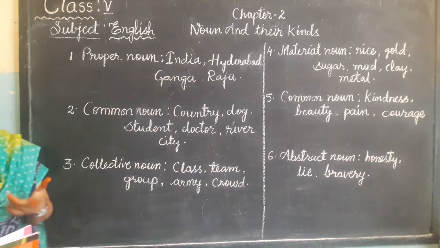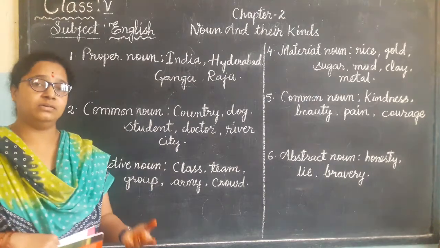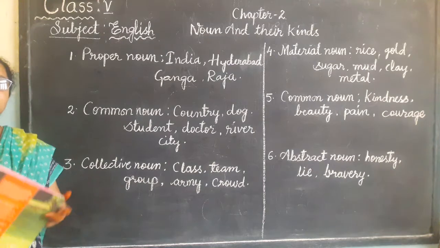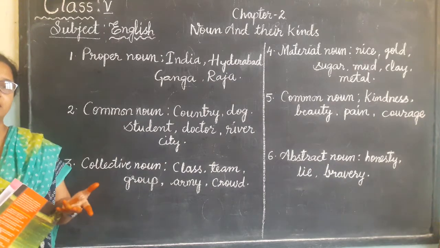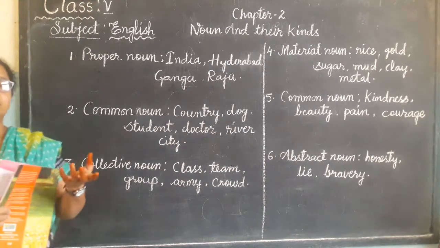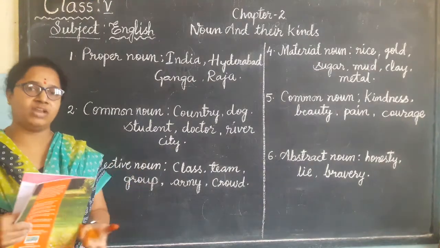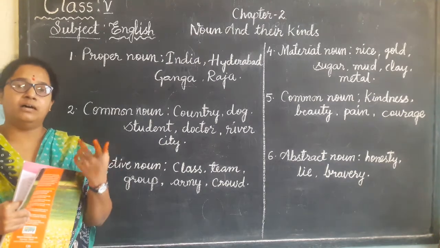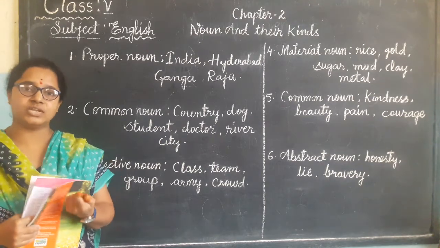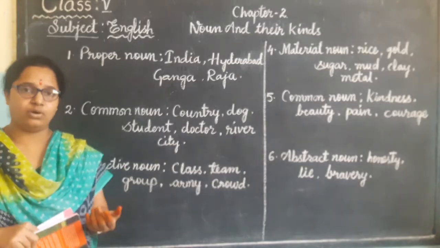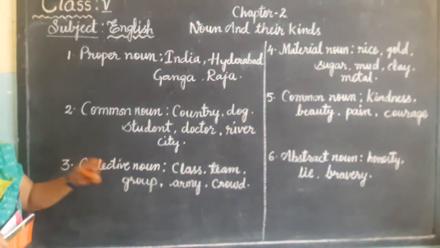Collective noun. Collective noun is what, children? Now see, an individual person or a group. In a group means particular things in a group have particular names. Now suppose so many keys are there, so many flowers are there. What will we call them? A bunch of keys, a bouquet of flowers. Such kinds of words come under a particular group. So we call them collective noun.